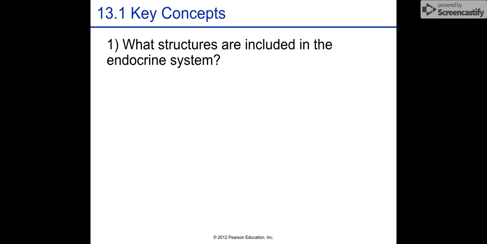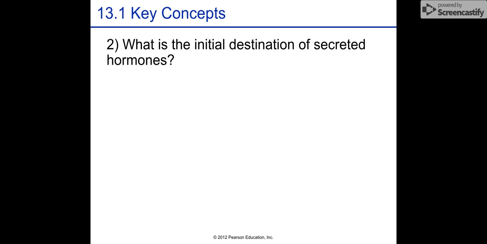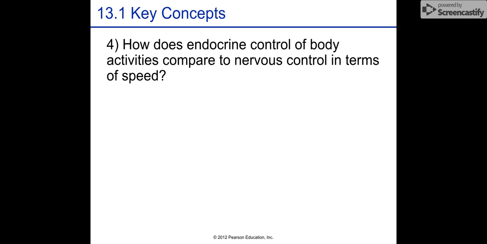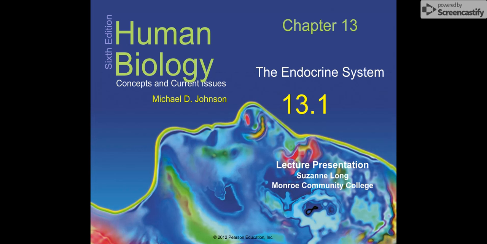So here are key concept questions. Number one, what structures are included in the endocrine system? Number two, what is the initial destination of secreted hormones? Number three, on what cells do hormones act? Number four, how does the endocrine control of body activities compare to nervous control in terms of speed? Which one's faster, which one's slower? That is all for 13.1.